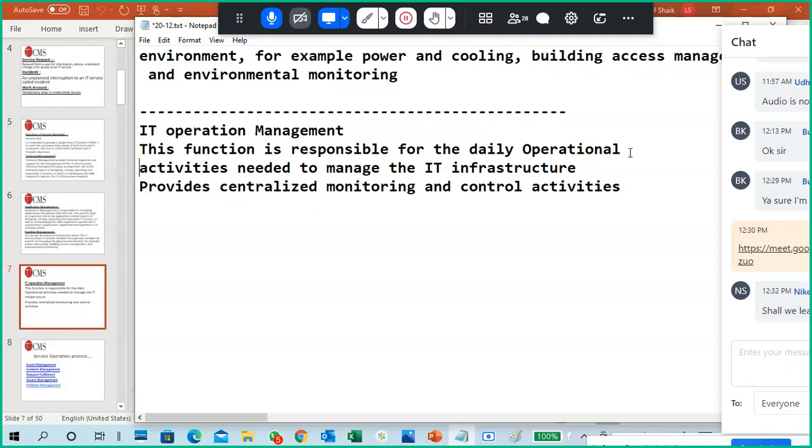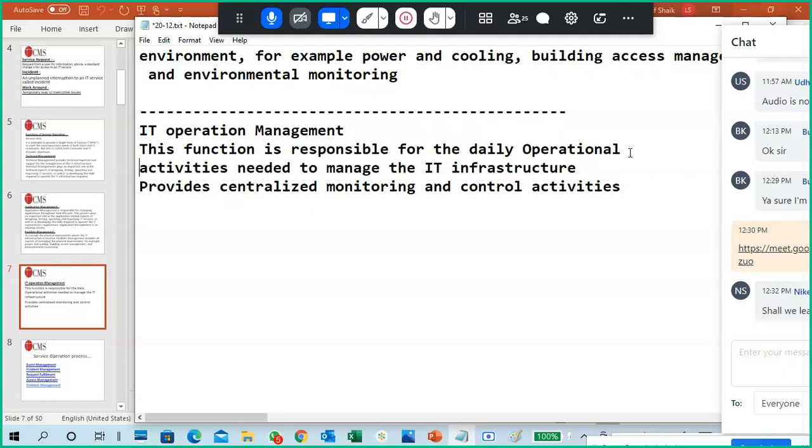Okay. For example, my laptop has a hard disk, and I will put a lot of data in it. It may be full, it may not be working, or maybe it needs a backup, or maybe you want to store some data in an external hard disk, or maybe you want to delete some data. So daily operational, right? So daily we have to verify how it is working. Maybe any maintenance, like you are using a bike, car, or anything. So daily you put your mobile phone on charging. Okay, daily you check messages. So these daily operations need to be managed.